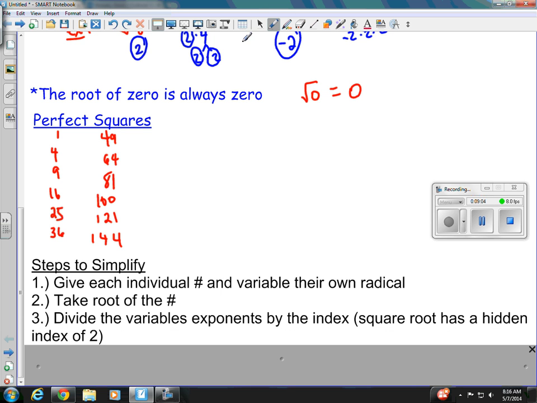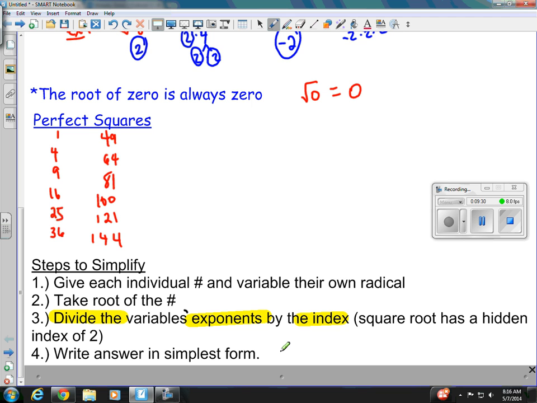Then step 3, we're going to divide the variables' exponents by the index. And just a reminder, square root has a hidden index of 2. And lastly, we're going to make sure our answer is written in simplest form.